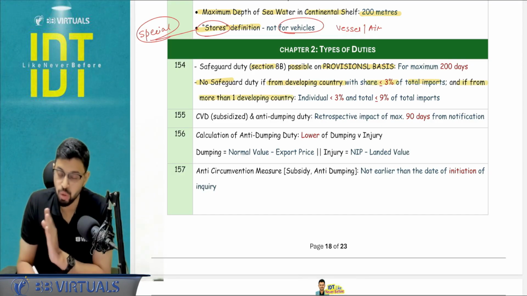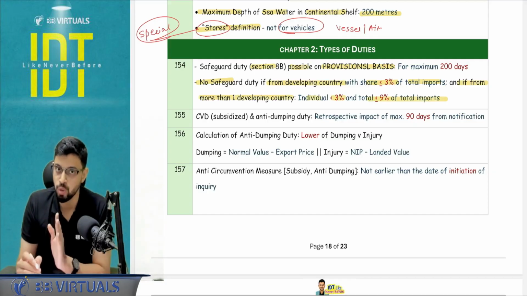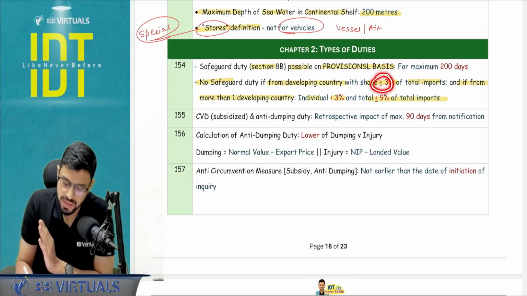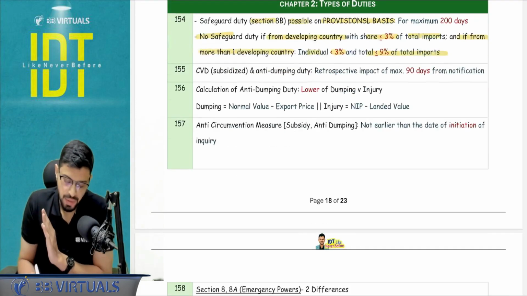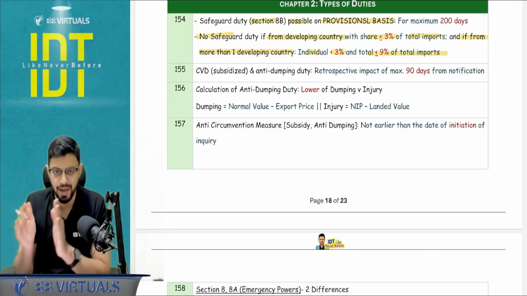But if it is coming from more than one developing country, then individual share should be less than 3 and the aggregate should be up to 9. Please mark this. This is up to 3, this is less than 3, and this is up to 9. Okay. CVD subsidized and anti-dumping duty retrospective is possible, but not beyond 90 days.